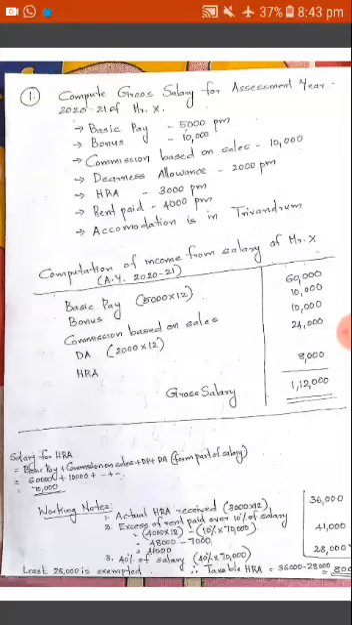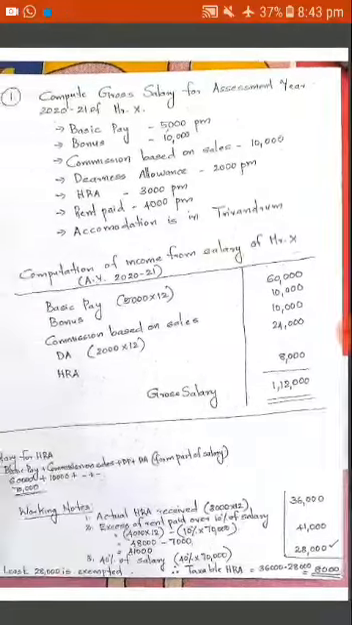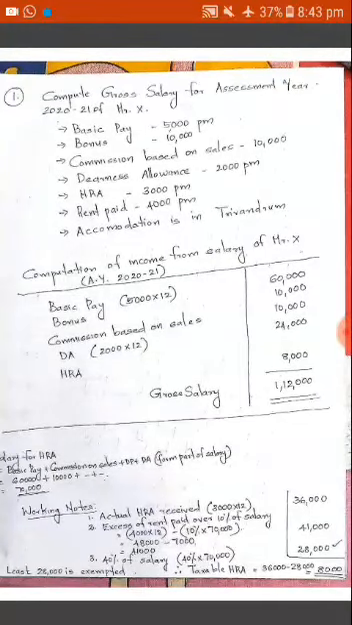Then what is the third criteria? 50% of salary in metropolitan cities and 40% of salary in other cities. Trivandrum is not a metropolitan city, so 40% of salary is taken. There we get 28,000. The least of these 3 values will be exempted. 28,000 is the least. Therefore the taxable HRA is the actual HRA received, 36,000, minus the exempted amount of 28,000. Thereby taxable HRA will be 8,000. That we add back to the computation of gross salary.